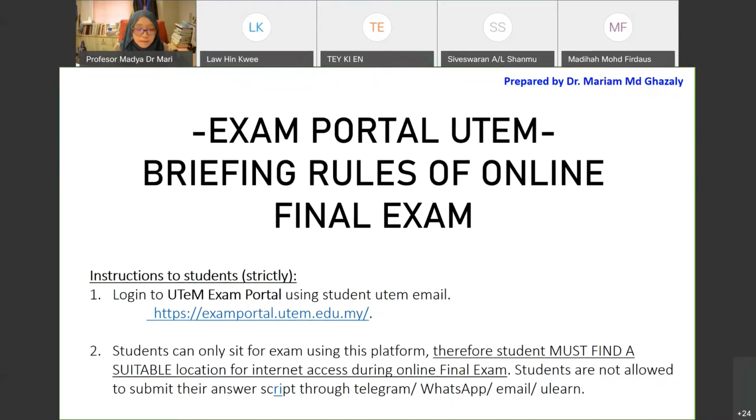For the 3 hours that you are online, please make sure that you do not close the exam portal. If not, it's going to refresh, then later on your answers or questions will be shuffled, meaning you need to answer again. Shuffle means there is no submitted answer, and that will be very bad. So please do not close the exam portal while you are online.